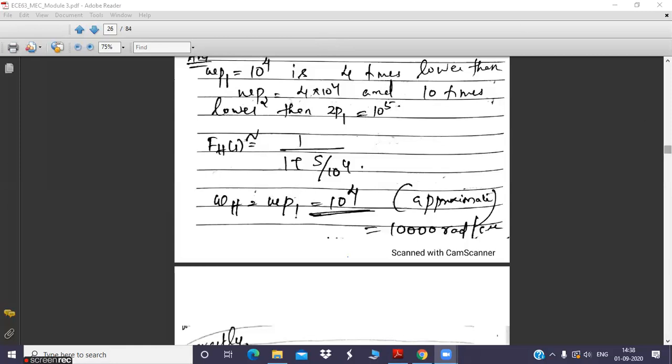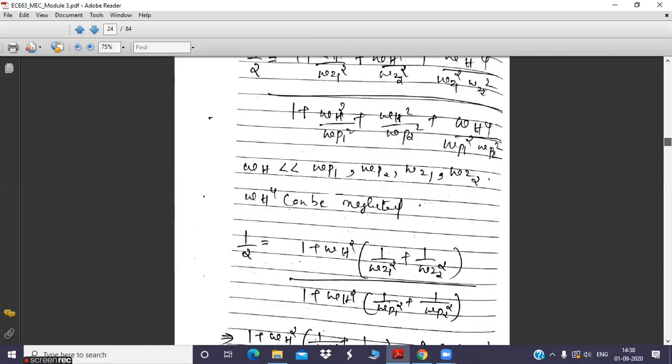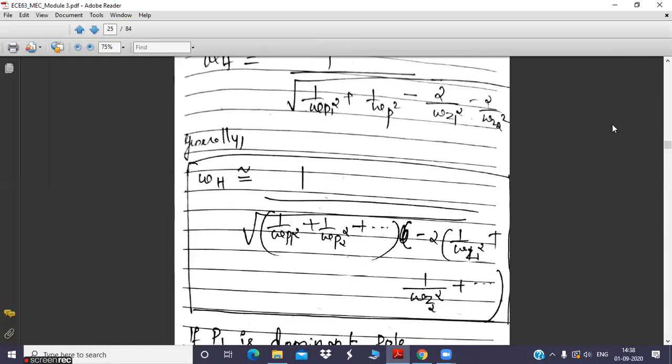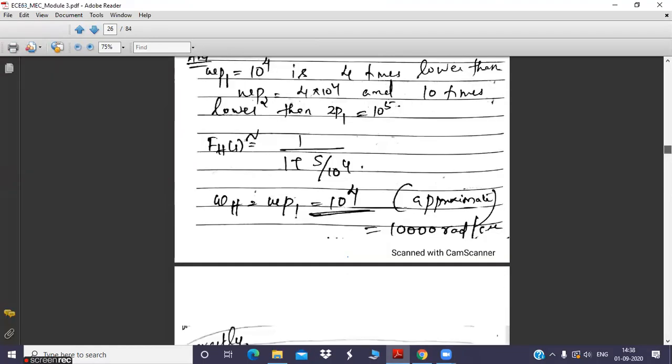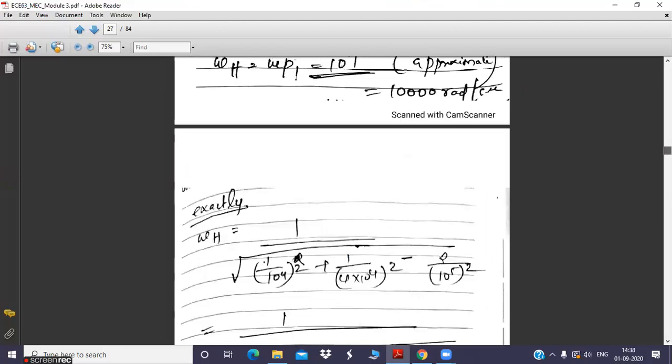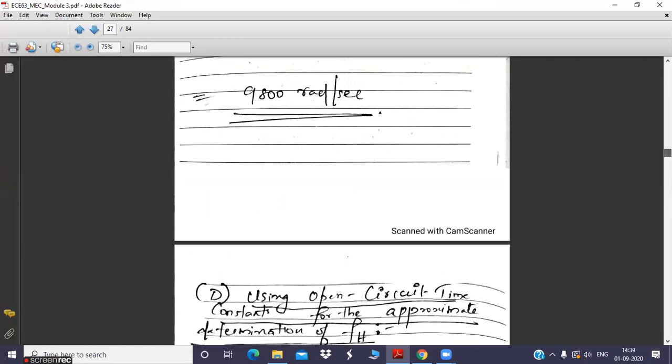So how are we going to calculate this exactly? If you're trying to calculate it exactly, you will have to go for the general equation, whatever we have derived as of now. This is a general equation. You need to learn this equation by heart for your numericals. Okay, so take this equation and make it ready for 2 poles and 1 zero. The zero is 10 to the power 5 and the poles are 10 to the power 4 and 4 into 10 to the power 4. So this is the equation. You just put it in the calculator and solve for the answer. So it is 9,800 radians per second.